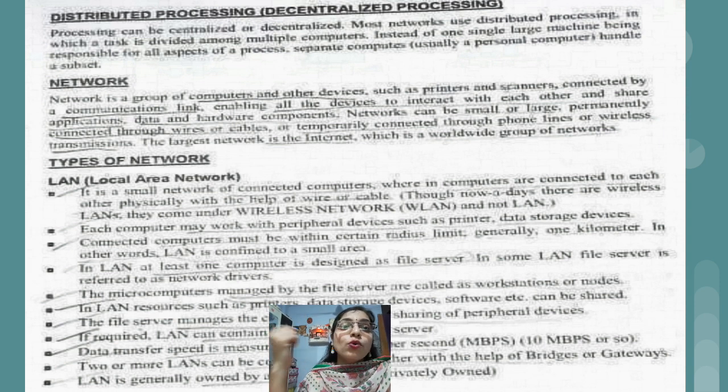Two or more LANs can be connected with the help of bridges or gateways. It's not necessary that we will be having a single LAN. Only the computers which are present in one LAN can communicate with each other. There can be a situation where one computer from one LAN wants to communicate with a computer in another. So that is possible. By which method? By connecting two LANs. And how can we connect two LANs? With the help of connecting devices like bridges and gateways.